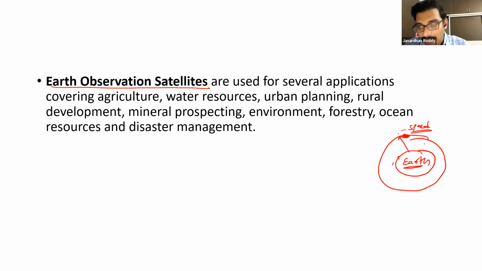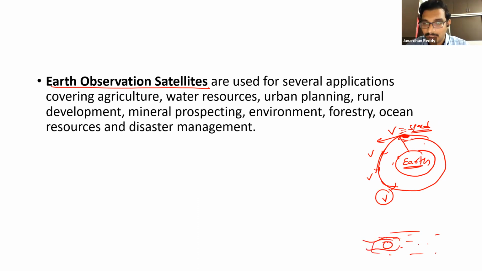Above the atmosphere, there is no air friction. Once we launch with the velocity v, there is no one to reduce the speed. It will remain at that v only. There is no friction, right? If air is there, air will stop it and reduce the speed. And if the speed is reduced, slowly the satellite will come and hit the earth. Boom. But there is no one to reduce the speed. There is no atmosphere, no friction.